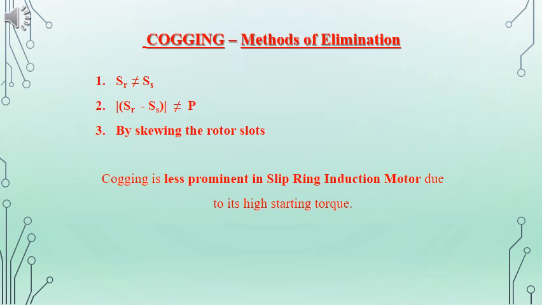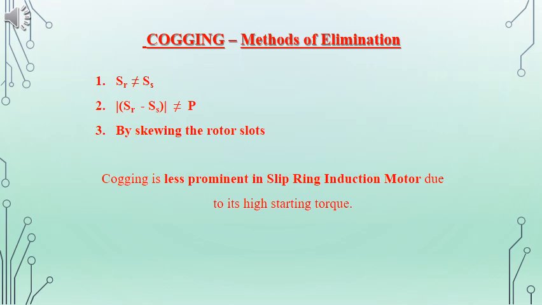Or we can say the difference in the number of slots on the rotor and the stator should not be equal to P, the number of poles. That is given as modulus of SR − SS should not be equal to P.